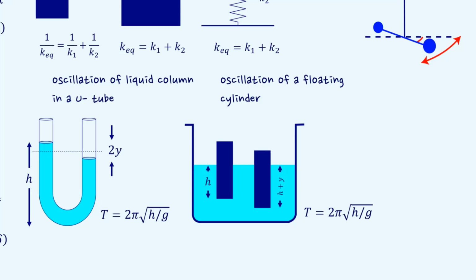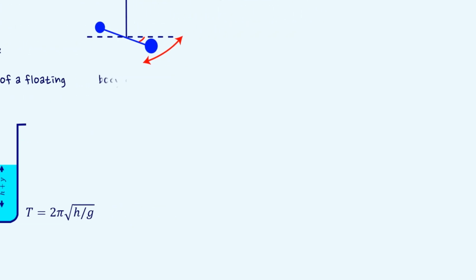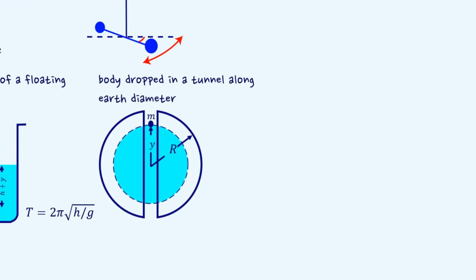We have seen in the chapter of gravitation, if we could dig a tunnel along Earth's diameter and drop an object in it, then the object would execute simple harmonic motion. In this case, the time period of oscillation is going to be T equal to square root of 3 pi by g rho.